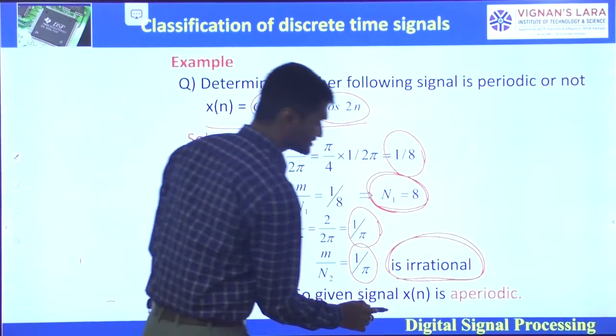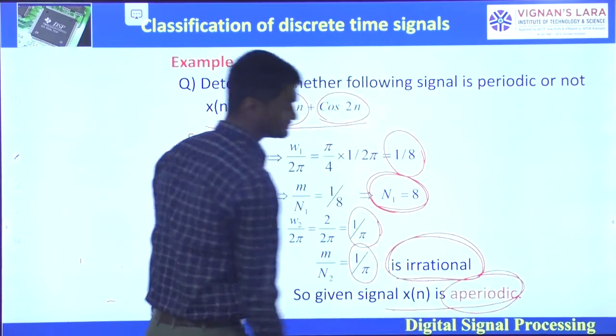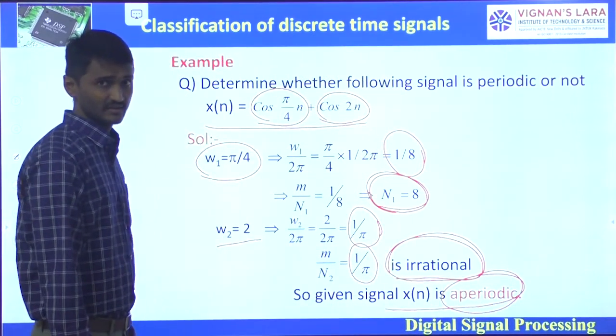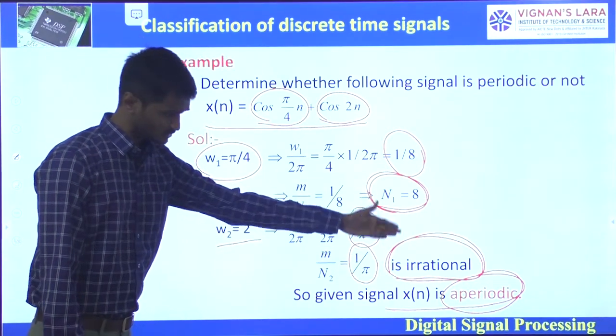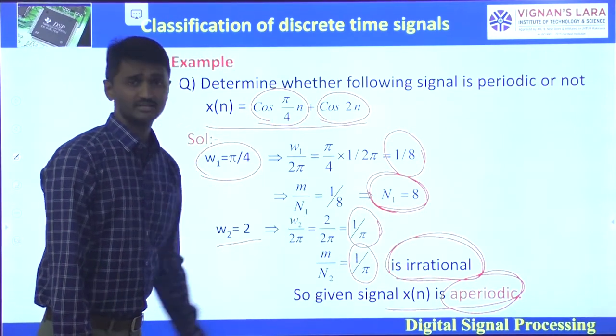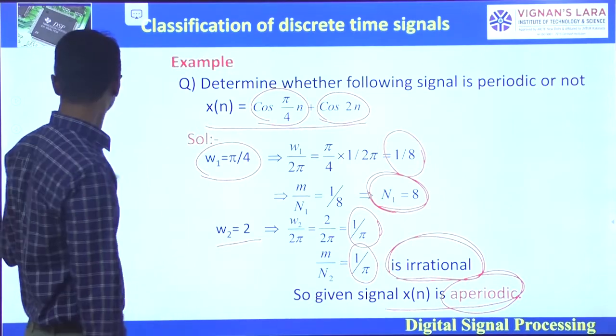So the given signal x of n is aperiodic. The given signal x of n is aperiodic because one is rational and one is irrational. Since one irrational is there, the given signal is an aperiodic signal.